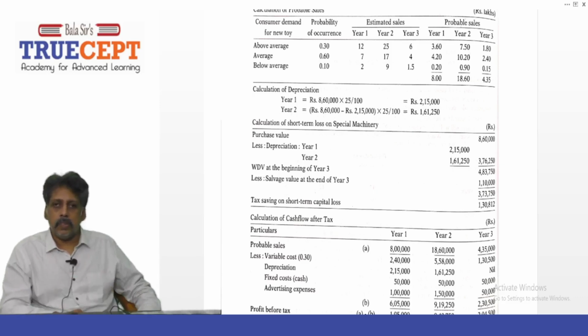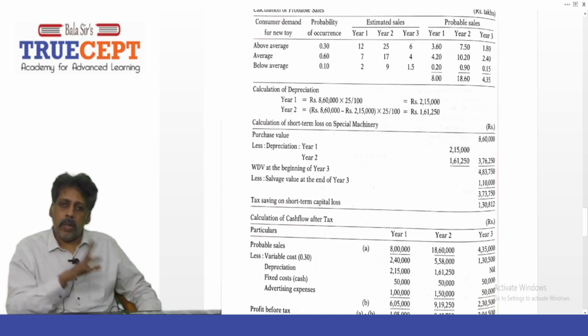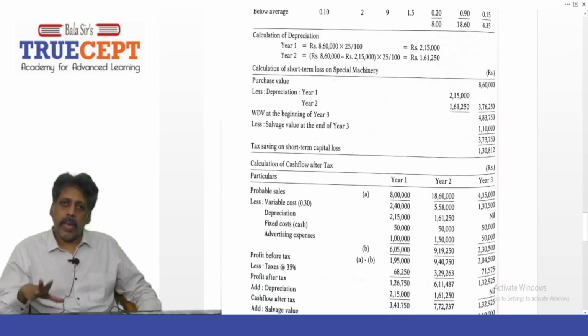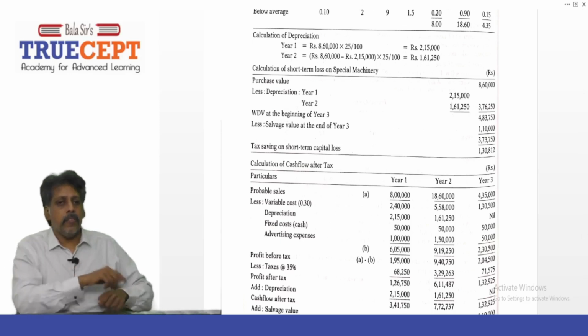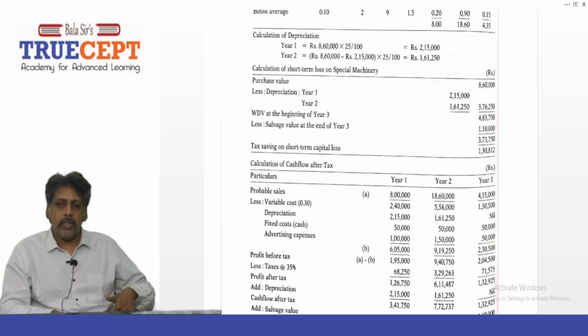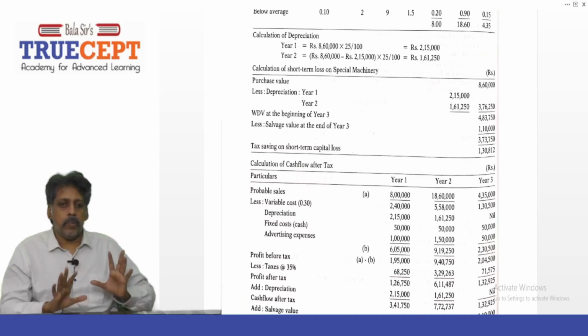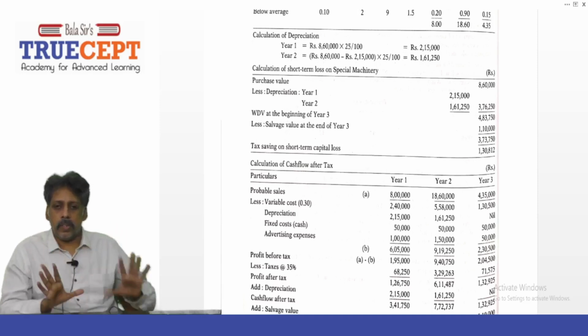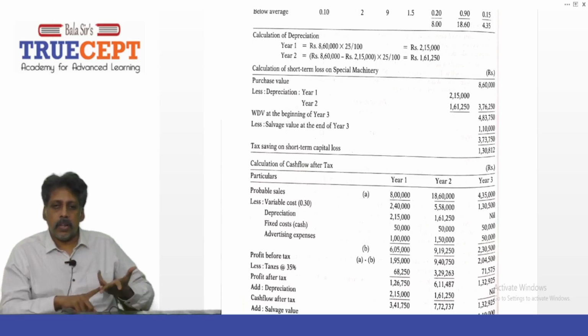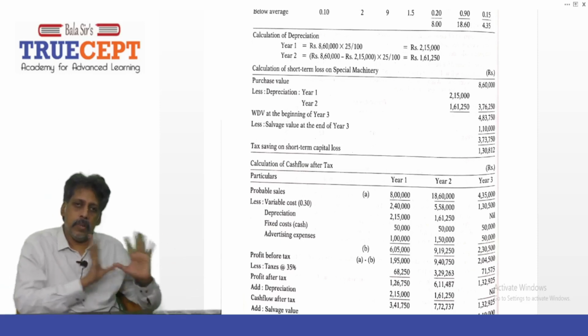How much? 1,30,812. This is the tax savings on this loss, which is a cash inflow. Dollar saved is dollar earned. Rupee saved is rupee earned. Money not spent is money in your pocket. Therefore, 1,30,812. So do this working.